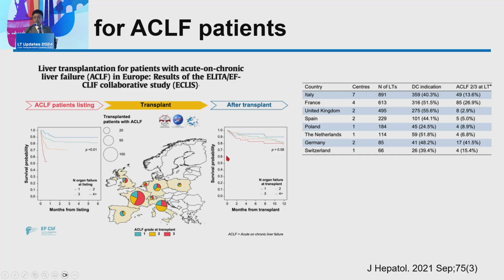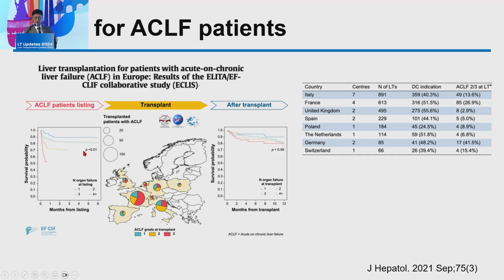The ACLF has very high morbidity and mortality even before and after liver transplantation. The decision whether to proceed with liver transplantation or not is a very important issue. This study is from a well-designed European multi-center study.